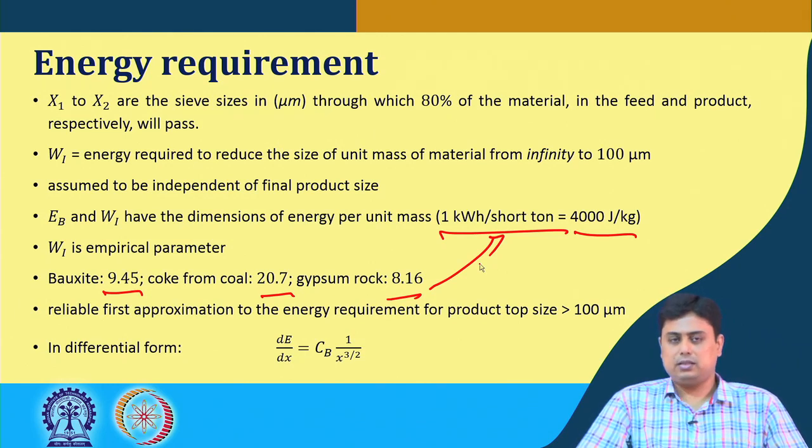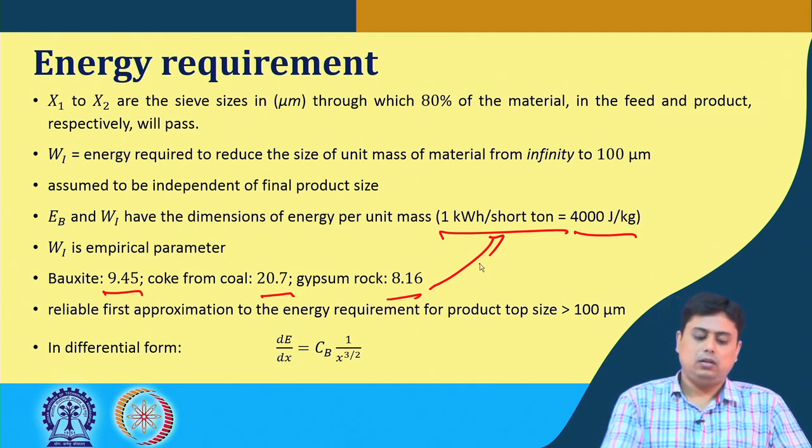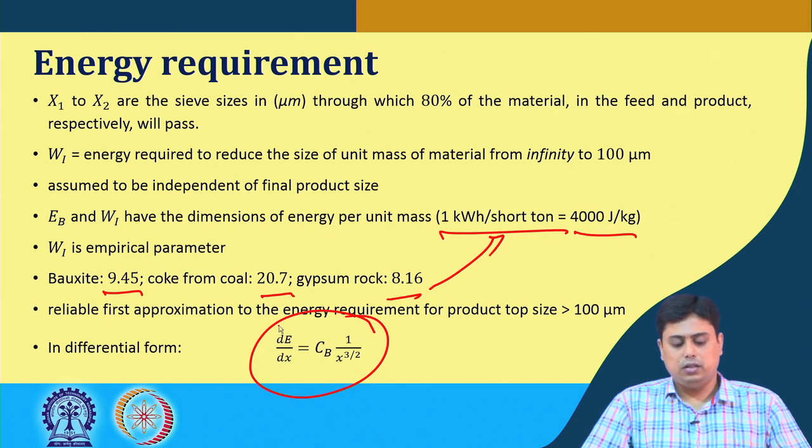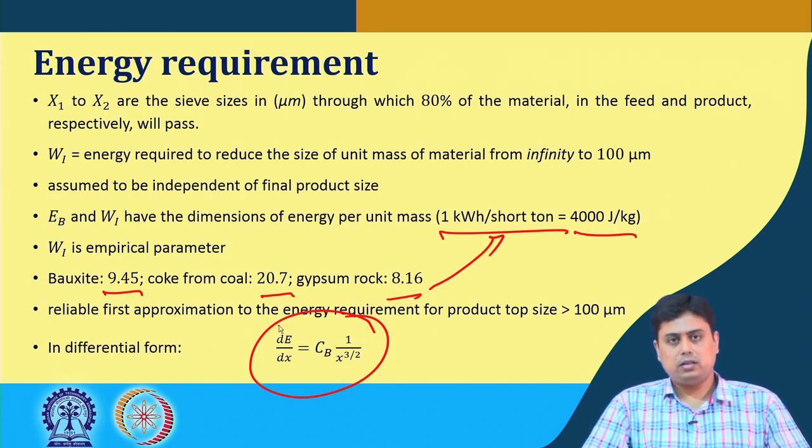So Bond's law is widely used, and in differential form Bond's law gives this form: dE by dx equals Bond's law constant divided by x to the power 1.5.